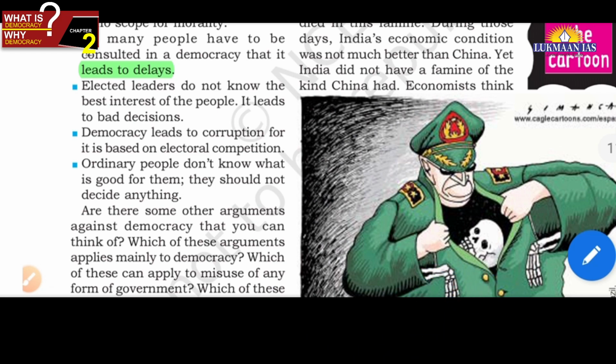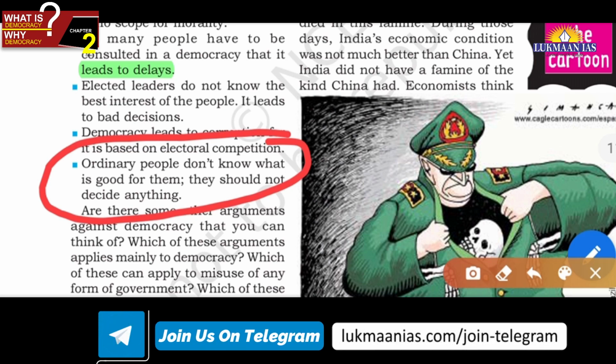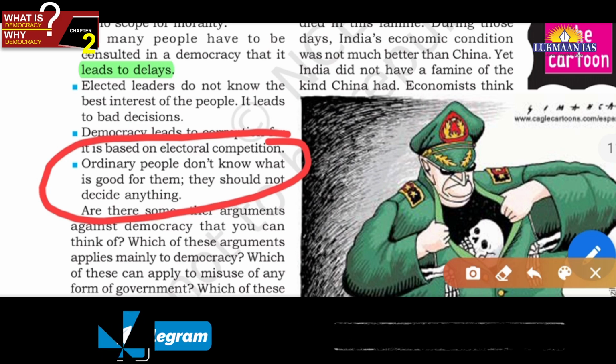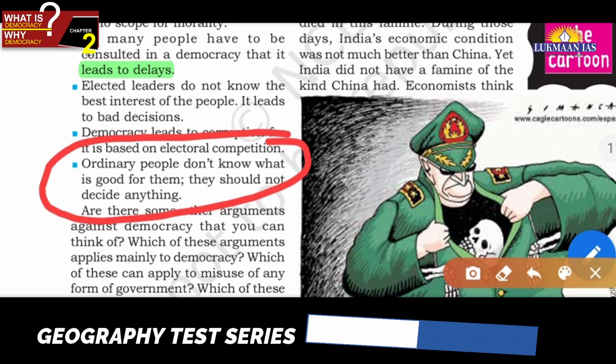Now friends, ordinary people don't know what is good for them, they should not decide anything. This is also one very important criticism of democracy, that ordinary people, how are they going to understand the economic policy of any government? They are not well versed with fiscal policy and monetary policy, and they are electing the government, so they do not know what is going to be good for the economy of India, whether there should be foreign direct investment or not.